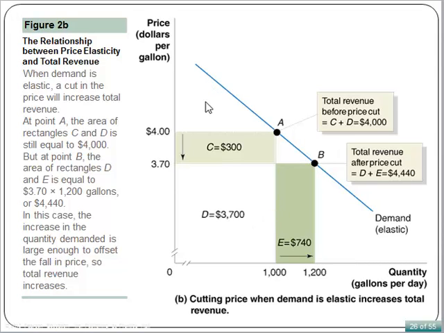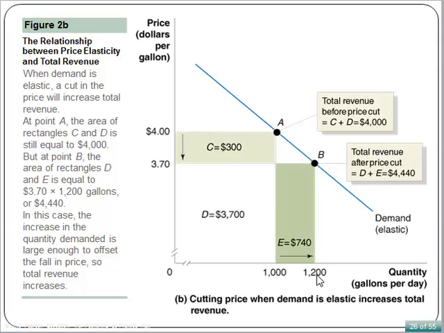Lower prices will attract more people to buy and buy more of the products. So at point A, when price is $4 per gallon, the total revenue is $4,000. When the price is reduced to $3.70, total revenue is $4,440. We got that from $3.70 times 1,200.